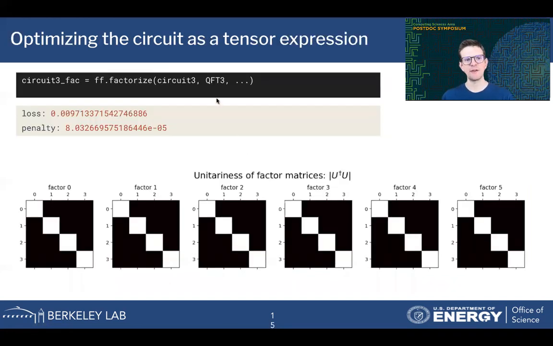If we put this in our factorization method, this circuit that we've generated, and optimize for the 3-qubit QFT matrix, we find that we can achieve a very good approximation. The loss becomes very small, and also the penalties on the factor tensors, the 6 2-qubit gates, become very small. This is also shown in the picture on the bottom, which shows the inner product of all the factor matrices with themselves. If they're unitary, they should be the identity, and the images all agree very nicely with a diagonal matrix.